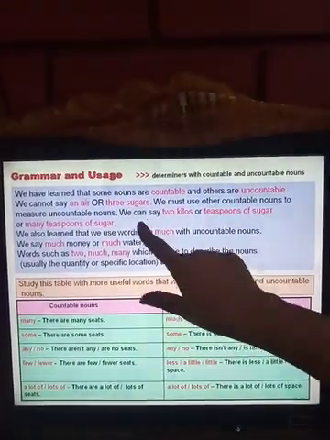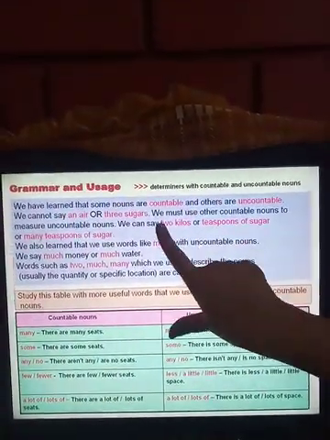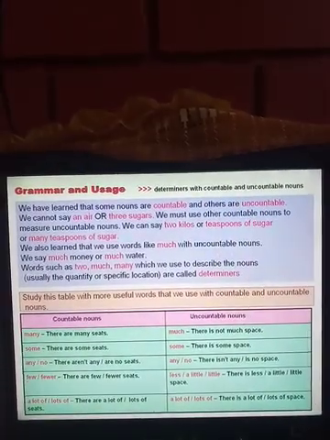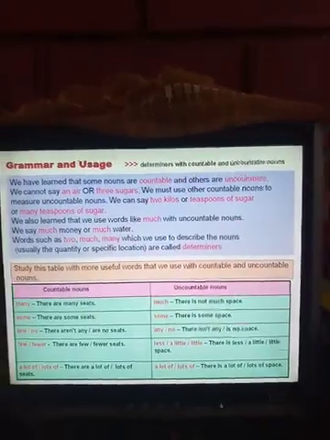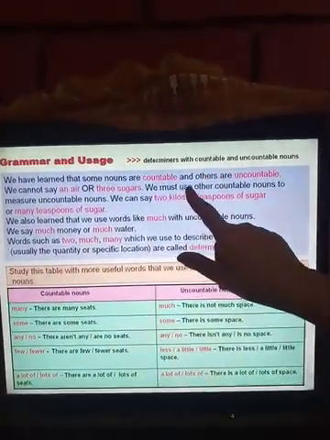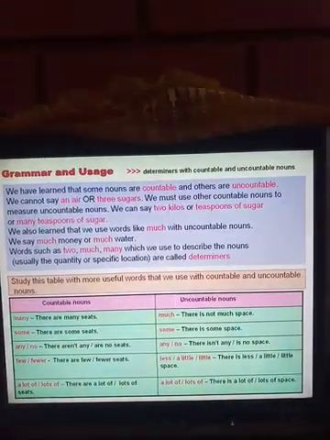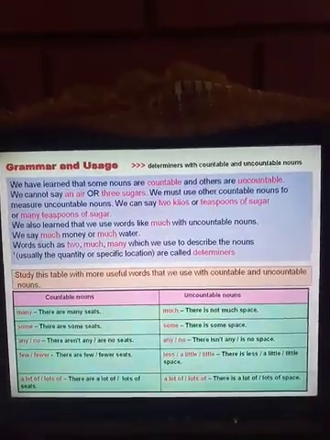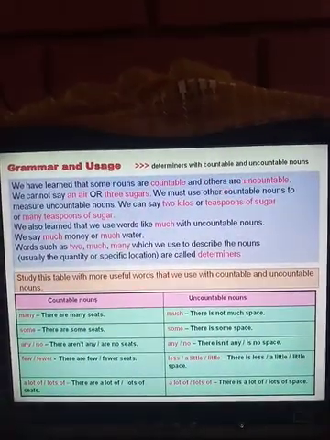No. But if we say 2 kilos of sugar, 2 teaspoons of sugar, then we are using a countable noun to measure uncountable nouns. So we must use other countable nouns to measure uncountable nouns. Or we can also say many teaspoons of sugar.